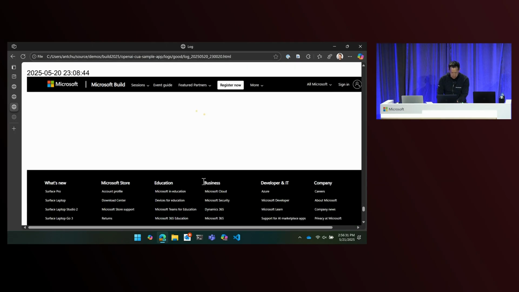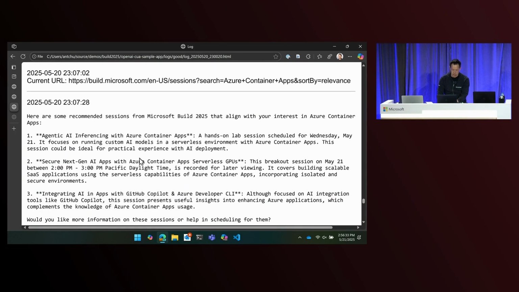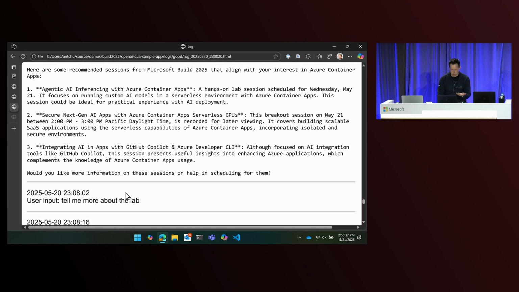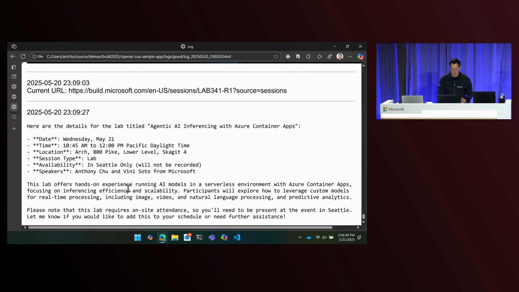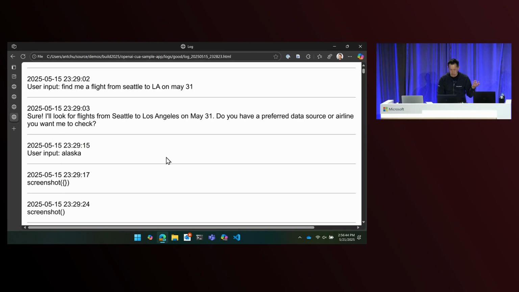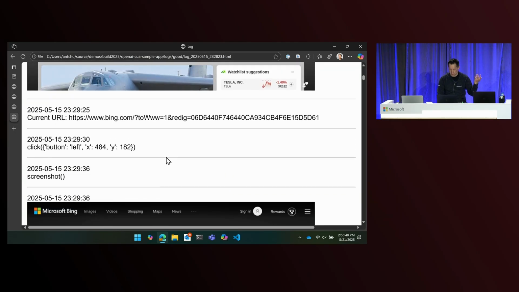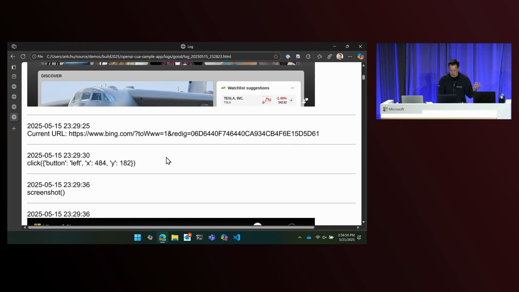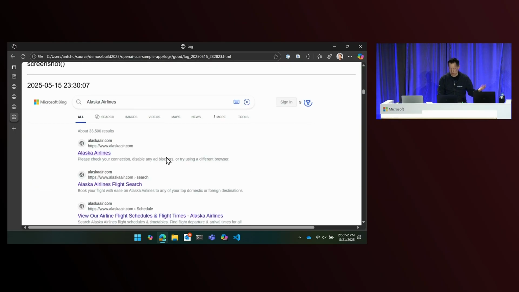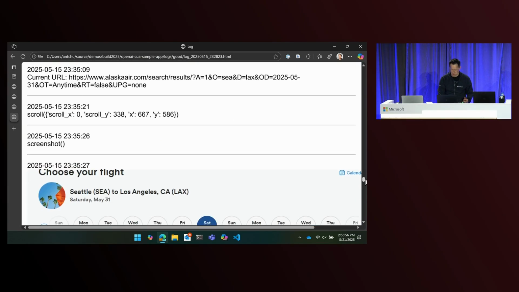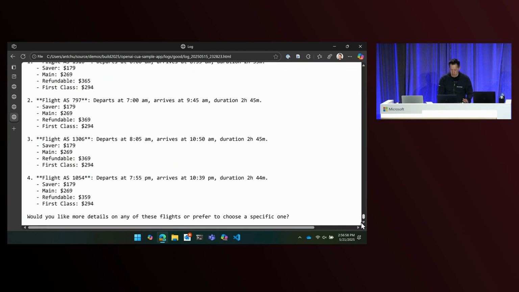Actually, it came back with some sessions to check out, and then it asked me whether I wanted more information. I asked it to show me more about the lab, and it came back and told me more about the lab by clicking around some more. And then lastly, I asked it to try to book a flight, and it asked me what airline to use. I said Alaska or something like that, and it went to the Alaska website. It knew how to use the date picker, figure out how to choose the right dates and all that, and then eventually told me all the flights. So it's pretty cool what it can do.